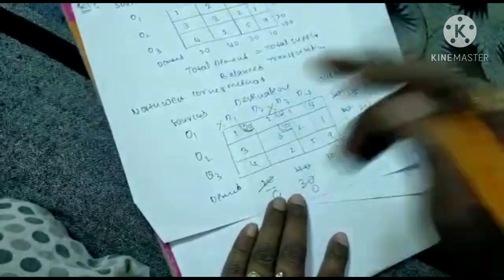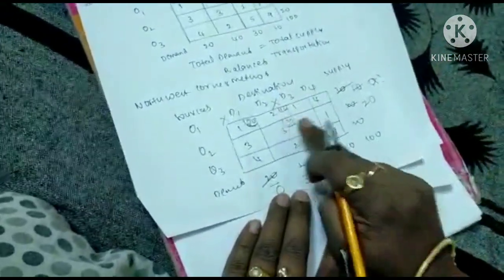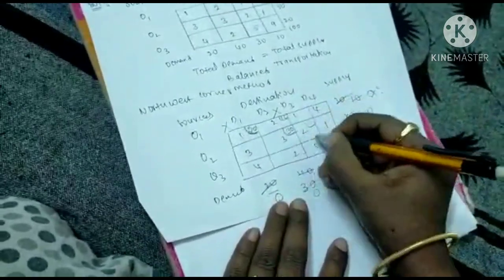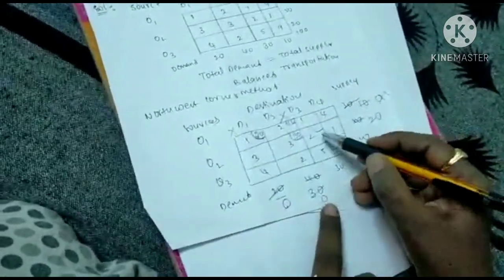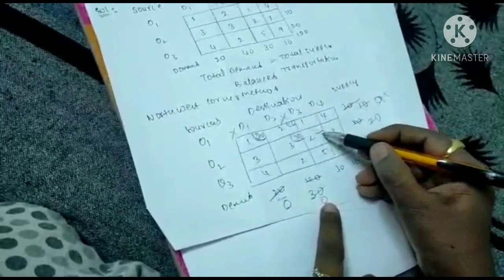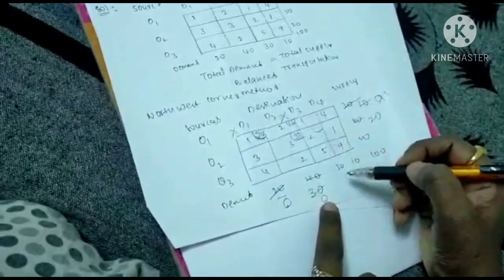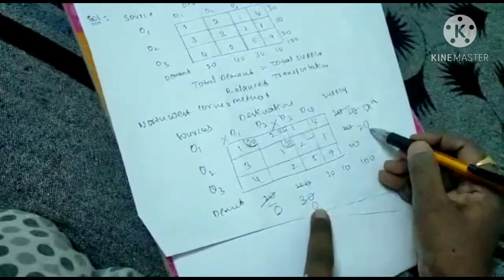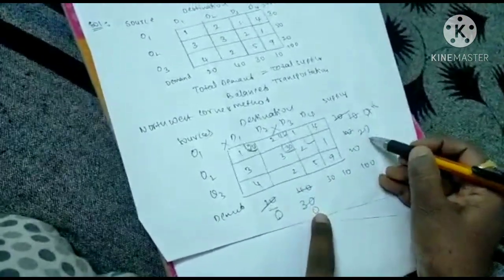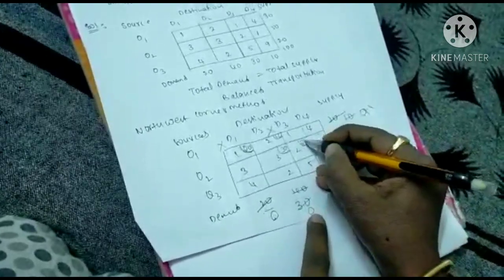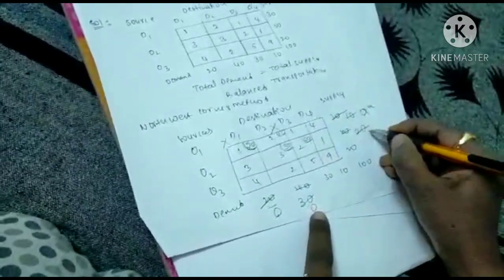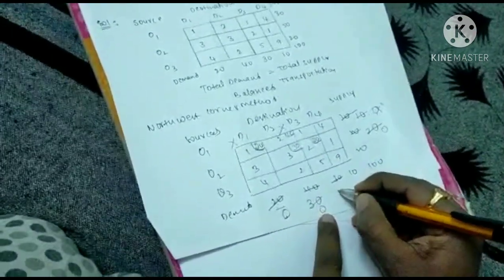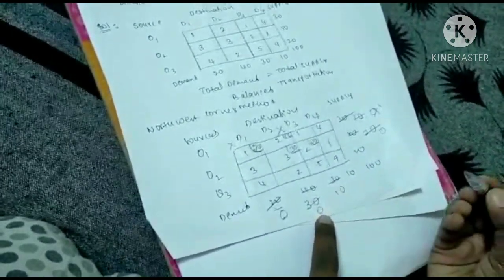Ignore that column and go to the second column with the same row. From that row, third column, from the demand and supply, select the least number. Which is the least number? 20, right? Allocate that number here. 20. Deduct that number from both sides. Here we got 0, here we got 10. Where did we get 0?